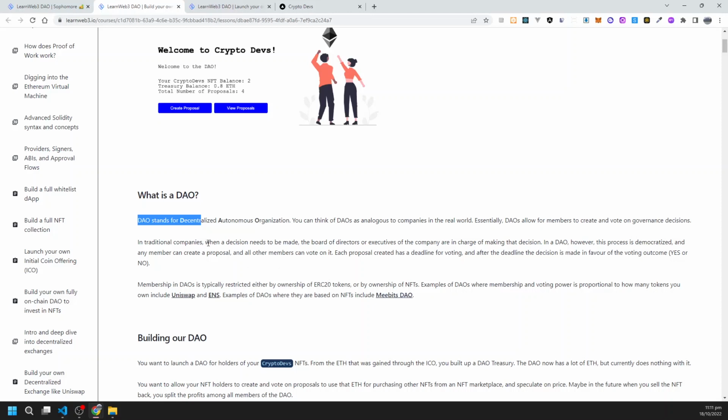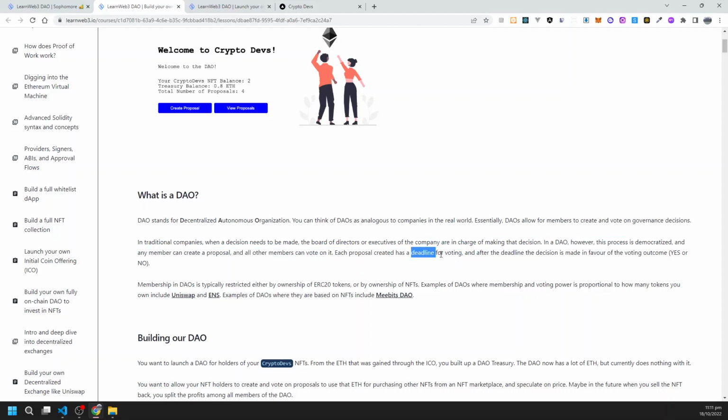In traditional companies, when a decision needs to be made, the board of directors or executives of the company are in charge of making the decision. In a DAO, however, this process is democratized and any member can create a proposal and all other members can vote on it.